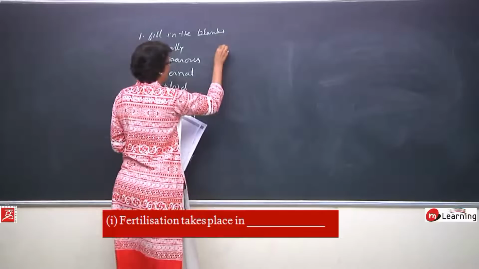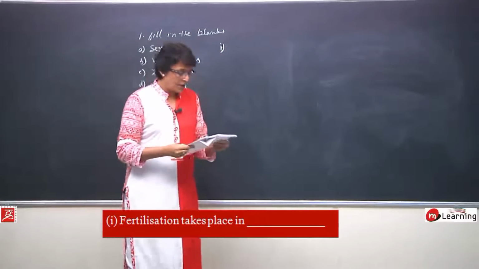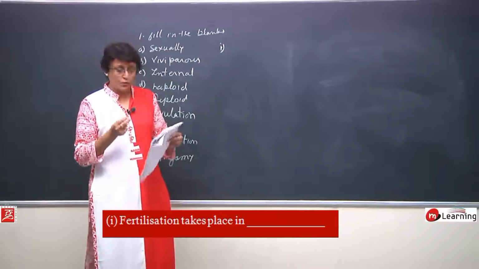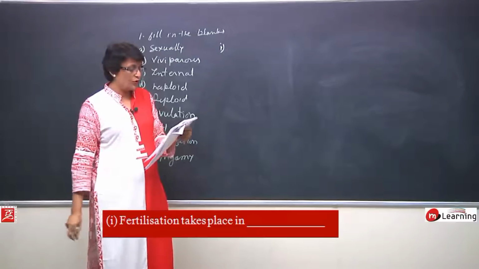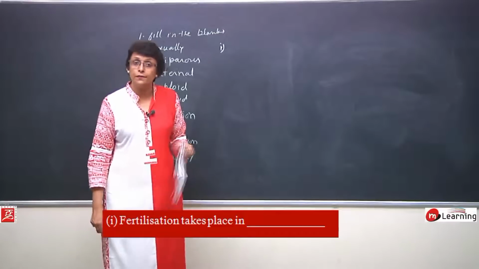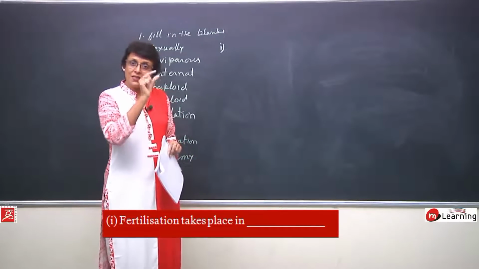Let us take the I statement. Fertilization takes place in. Now they are asking about the location, because in these last statements they have not given us the options to choose from. Fertilization takes place in the fallopian tube, but where in the fallopian tube? At the place where the ampulla and isthmus are connected.